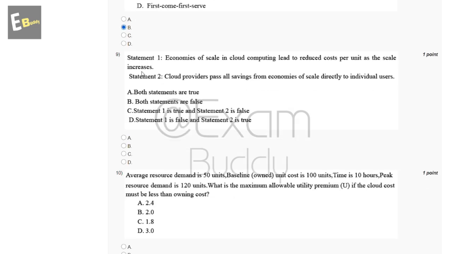Now the ninth question is, statement first: economies of scale in cloud computing lead to reduced cost per unit as the scale increases. Statement second: cloud providers pass all savings from economies of scale directly to individual users. So these are the options: A, both statements are true; B, both statements are false; C, statement 1 is true and statement 2 is false; D, statement 1 is false and statement 2 is true. So the answer of our ninth question is C. Statement first is true and statement second is false.